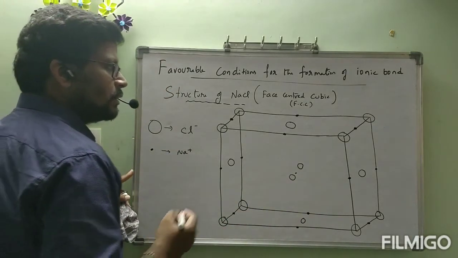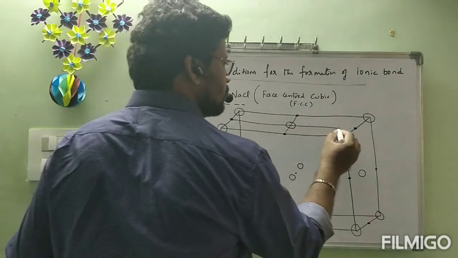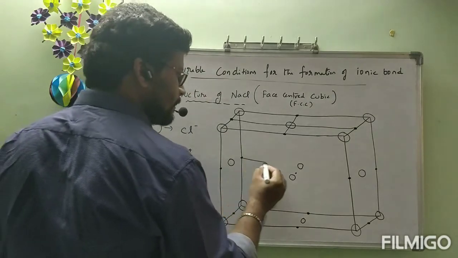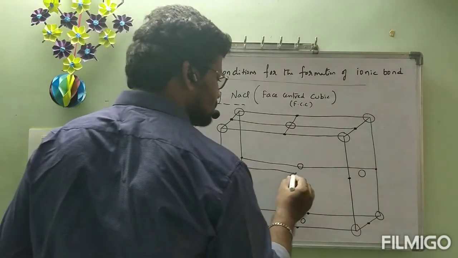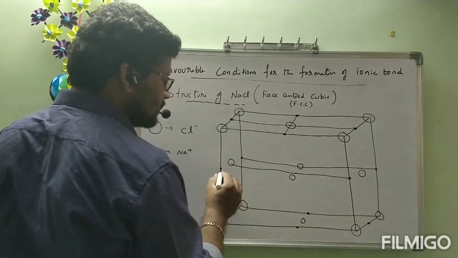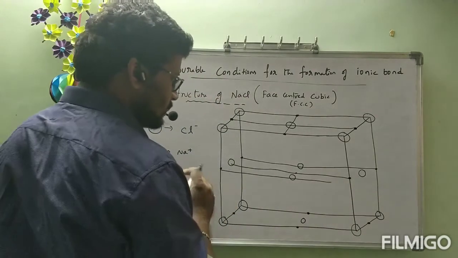Okay, now I am going to join these. Why am I joining these with lines? You can understand the position of them.